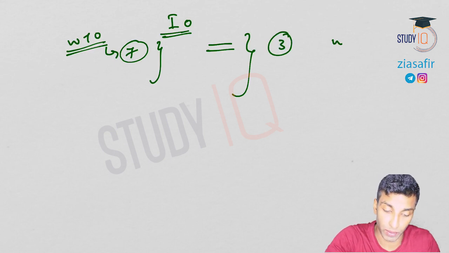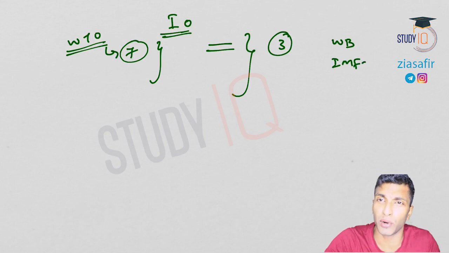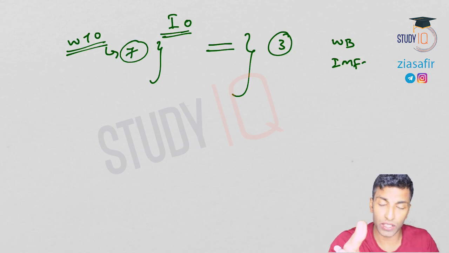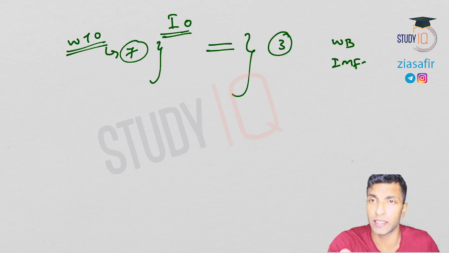Then we will talk about World Bank, we will discuss IMF, we will talk about BRICS, G20, G7. So all the important international organizations will be covered, which is going to be helpful for your exam, okay? Whatever can be asked in the exam, we'll cover everything. We won't leave anything to chance, okay?